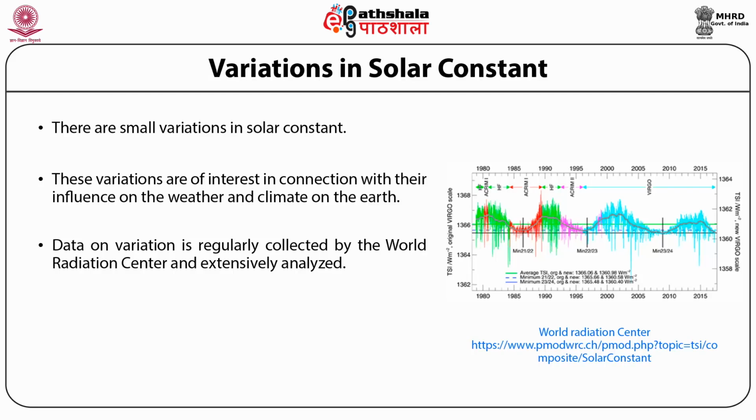The figure given here shows the sporadic as well as quasi-periodic variations in the value of the solar constant. Notice that the variation is around the value 1366 W per meter square.